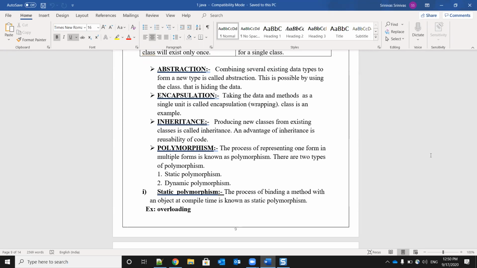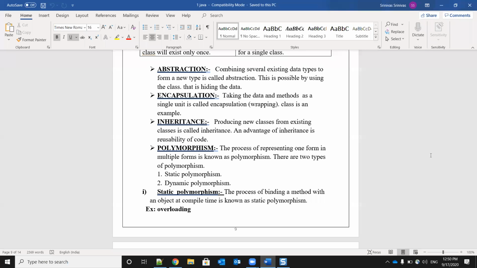The next one is inheritance. Inheritance means creating or producing a new class from an existing class. Already we have written one class called A. By using class A, we are going to produce a new class B, for example. This is nothing but inheritance, acquiring the properties of one class into another class.